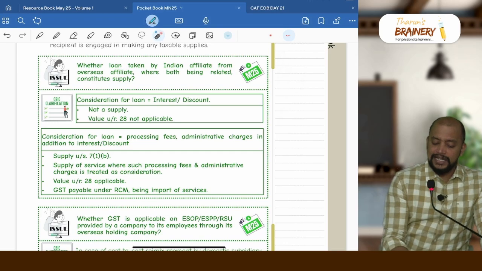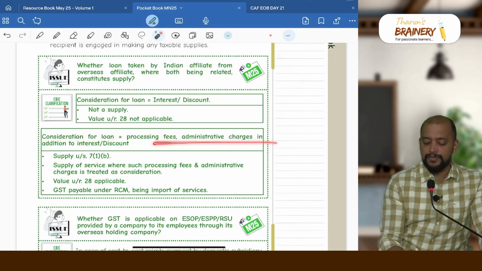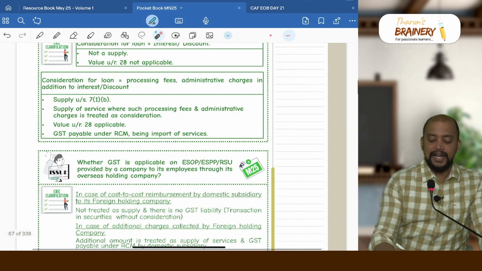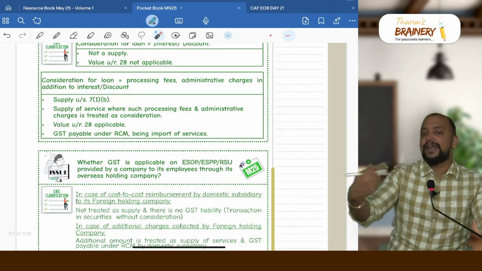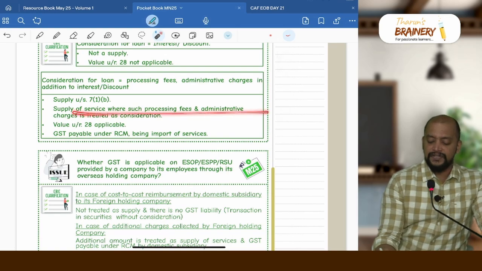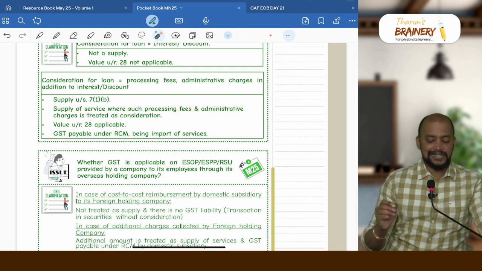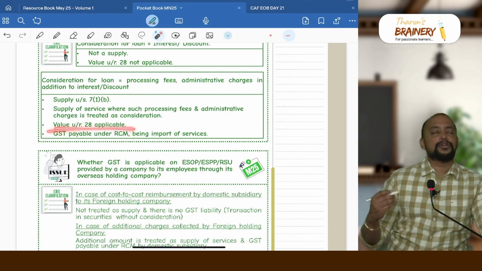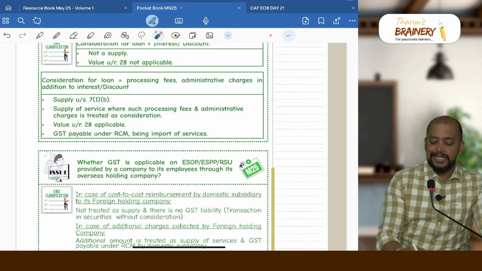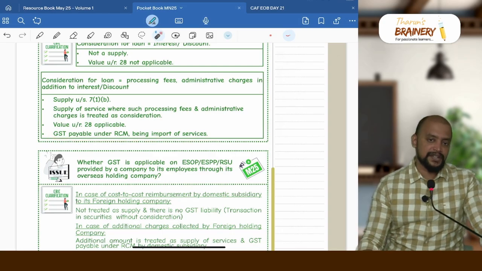Then what if the consideration for the loan is processing fee, administrative charges in addition to interest or discount? Then it is supply under 7(1)(b), because they are paying consideration. Supply under 7(1)(b), and supply of service is where such processing fee or administrative charges is treated as consideration, and as it is an import of service from a related person, rule 28 will be applicable, and GST payable under RCM being import of services.